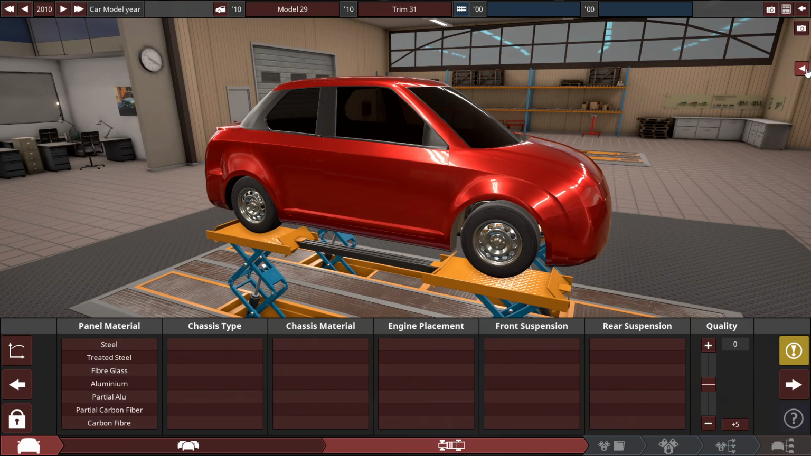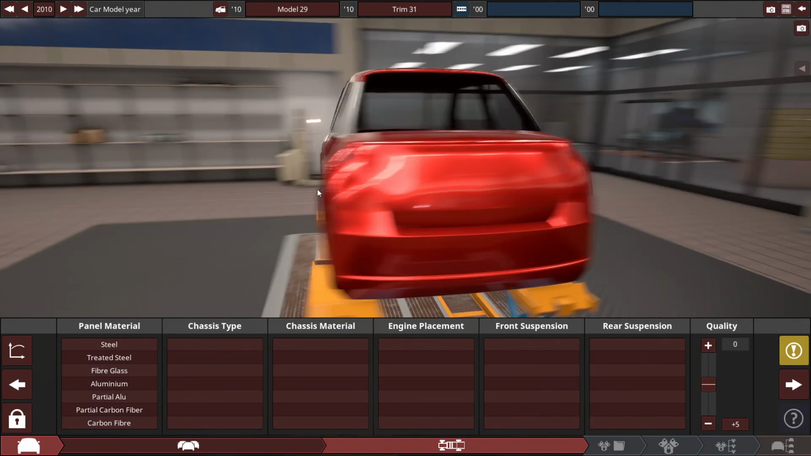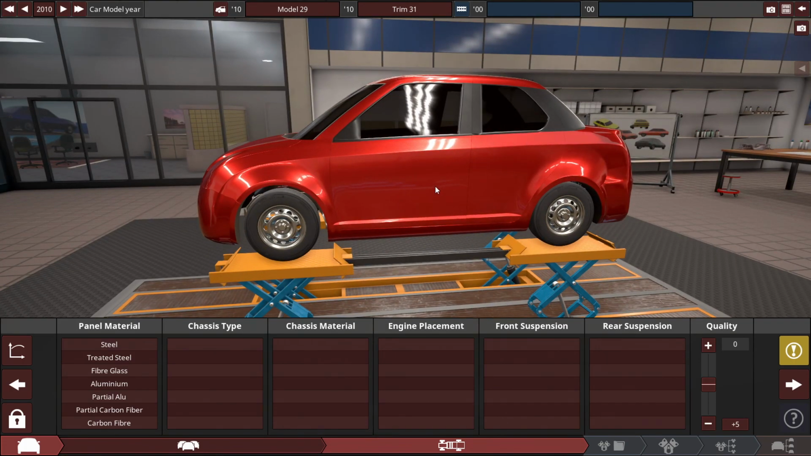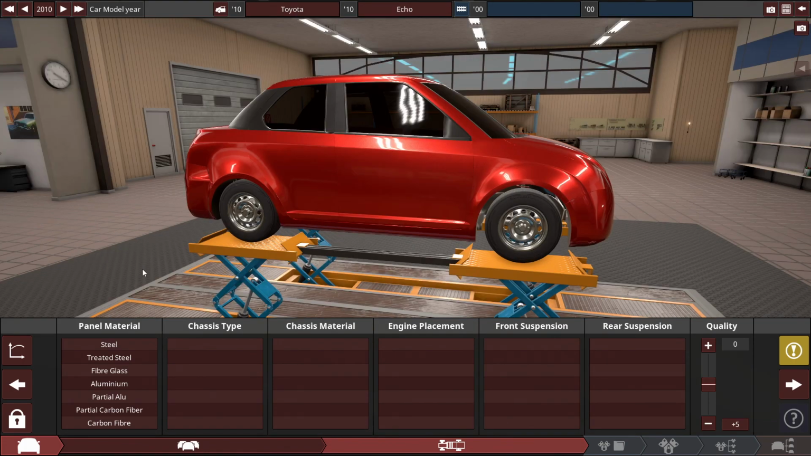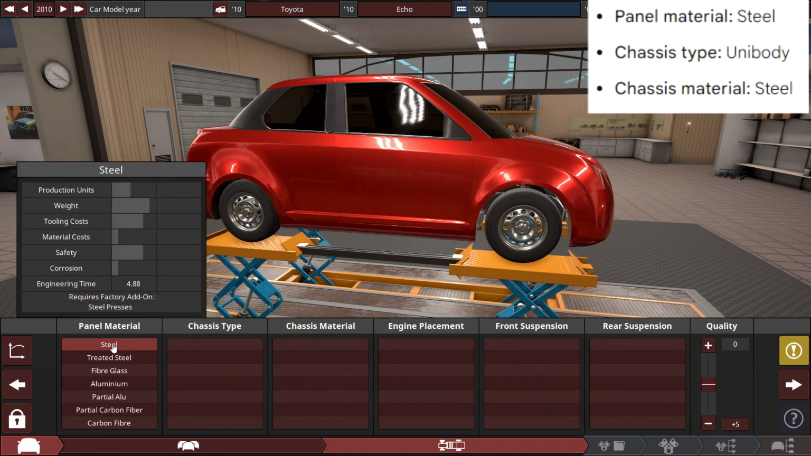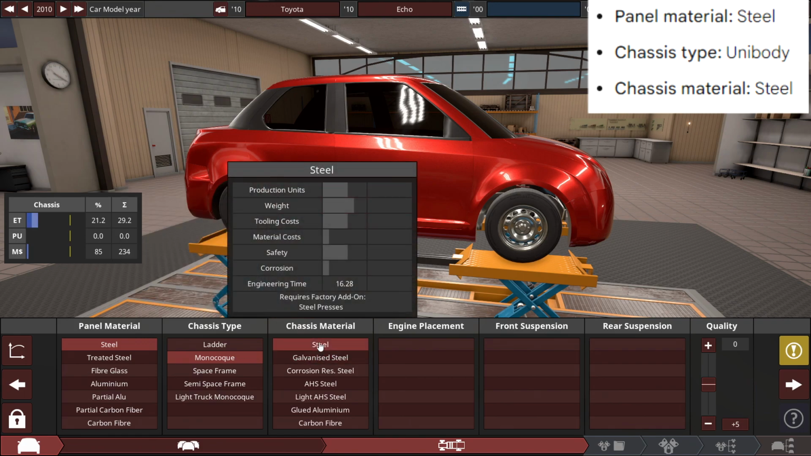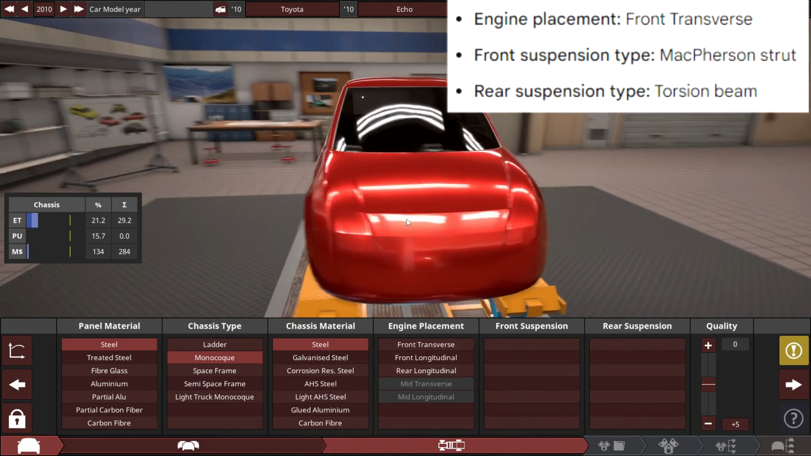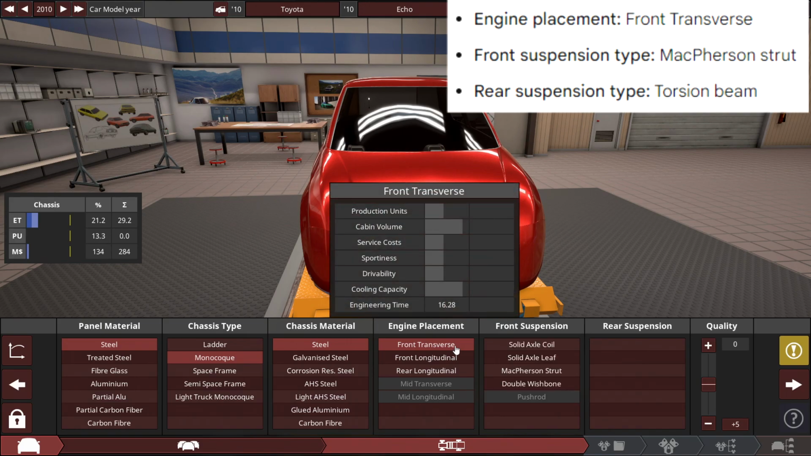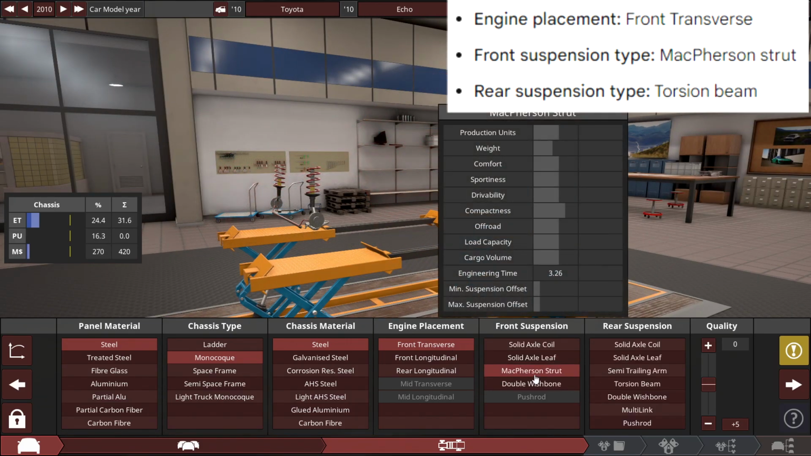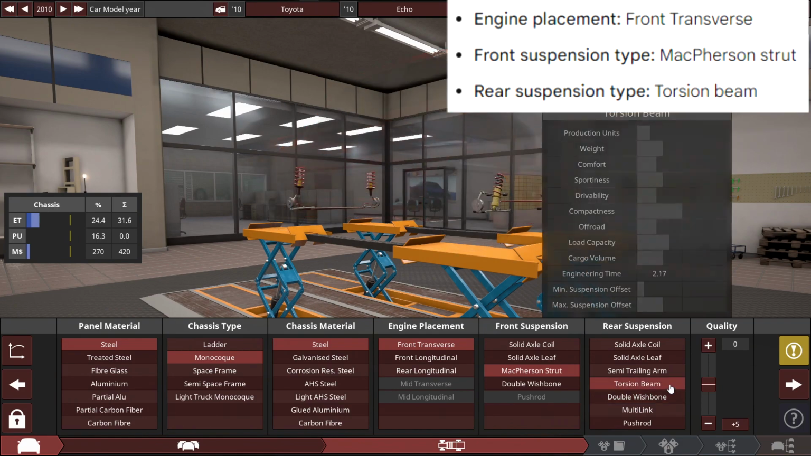So I might as well pick this car that we got here, some wonky subcompact sedan we got going here. And like Google Bard said, it's going to be a steel panel material with a unibody type of chassis, aka a monocoque chassis, also made out of regular old steel, with the engine placement front transverse, with the front suspension a McPherson strut, and the rear suspension a torsion beam.